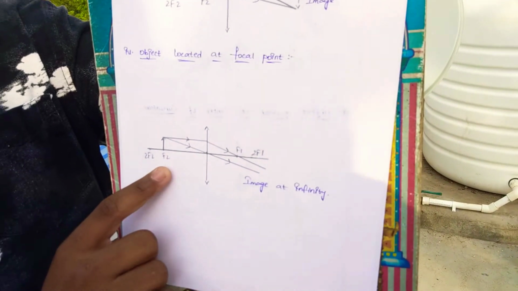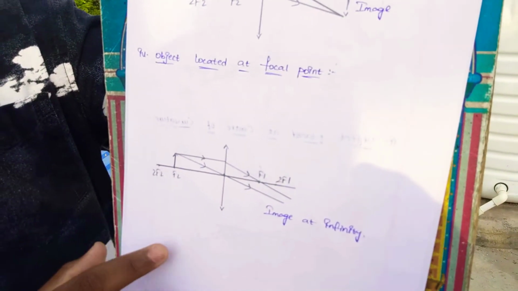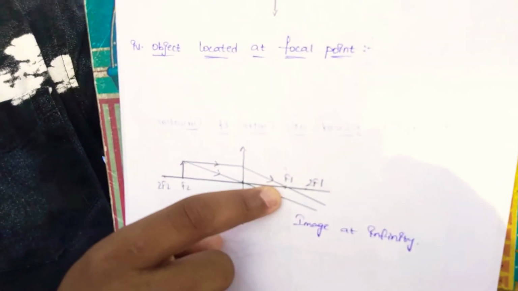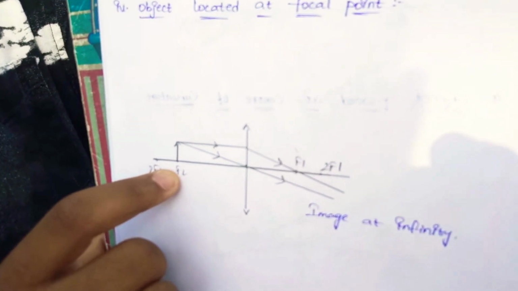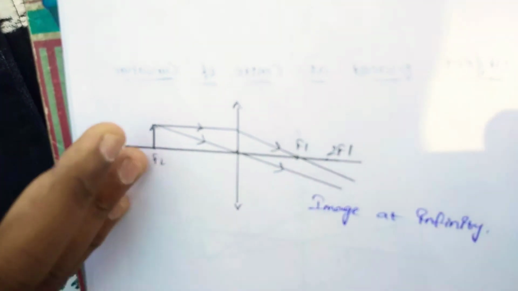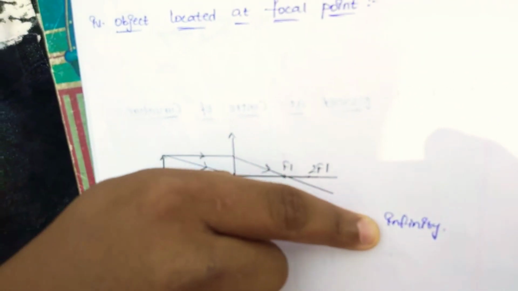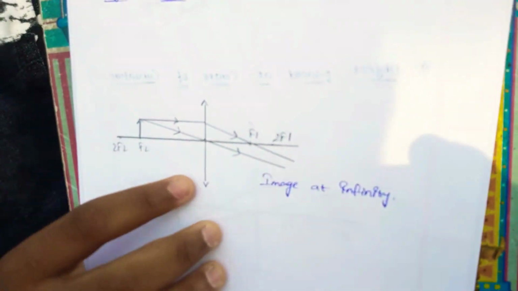This is the object located at the focal point. Here the image will be produced at f1 and the object at f2. When the imaginary lines pass to f2, f1 will be crossing. So the image is defined as being at infinity.